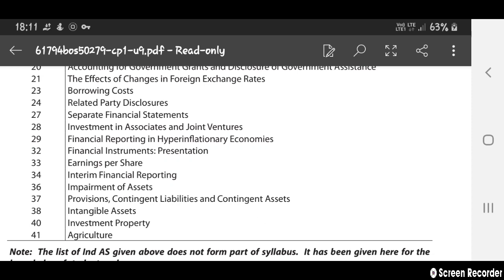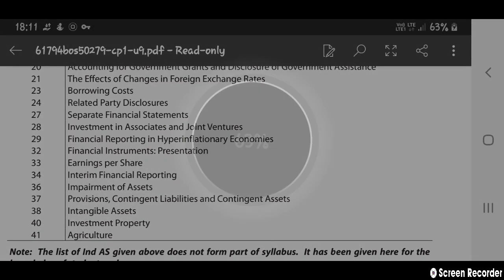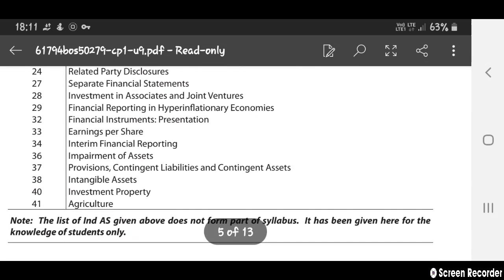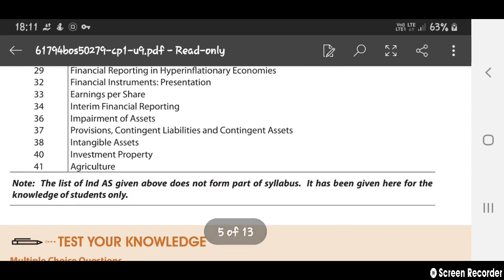Indian Accounting Standard 27, it will have separate financial statements. Indian Accounting Standard 28, it will have investments in associates and joint ventures. Indian Accounting Standard 29, it will have financial reporting in hyperinflationary economies. And Indian Accounting Standard 32, it will have financial instruments presentation. Indian Accounting Standard 33, it will have earnings per share.